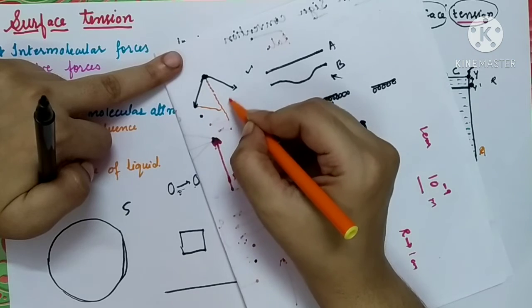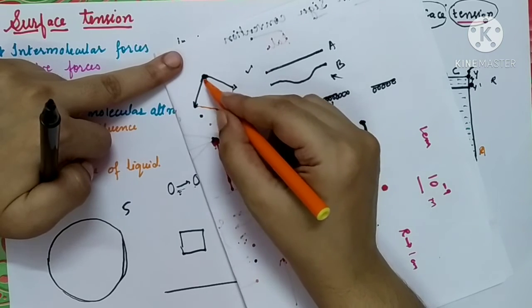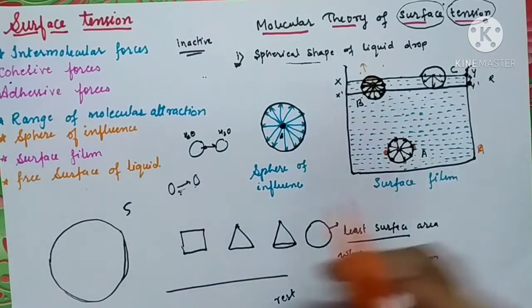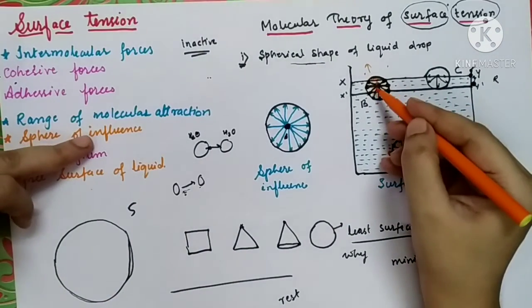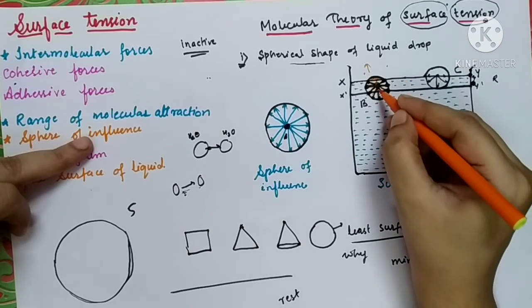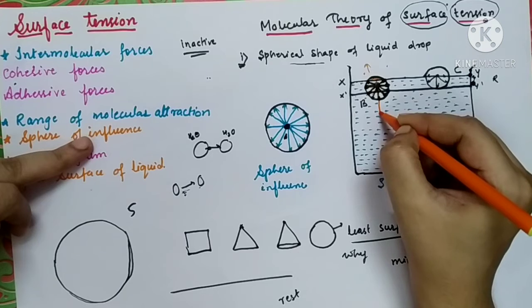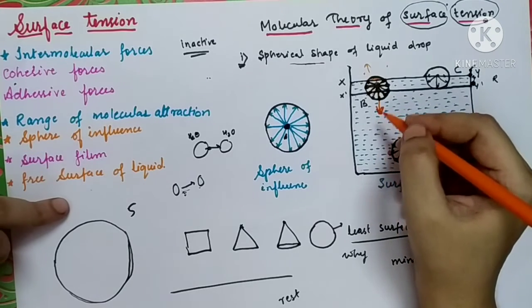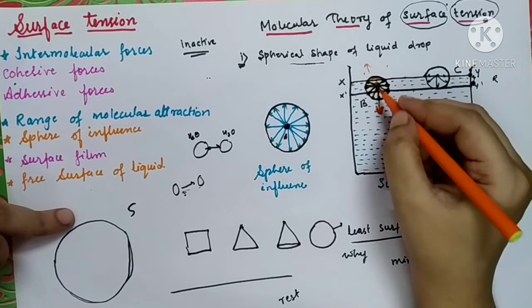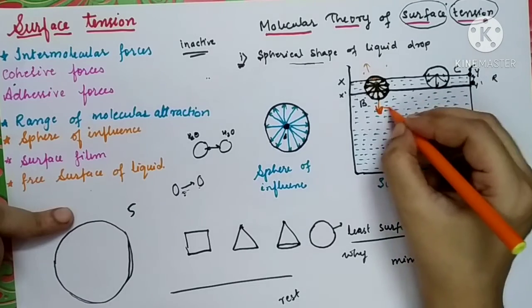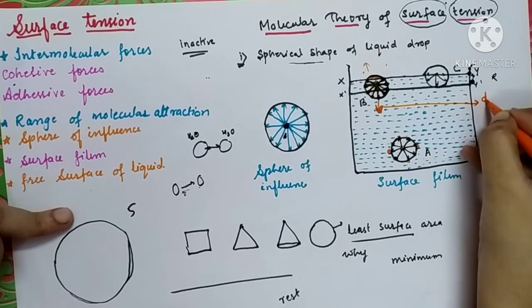So when you complete the parallelogram, you will see the diagonal in this direction. The resultant of these forces will be directed along the diagonal, in the downward direction. So this force is called the downward pull.